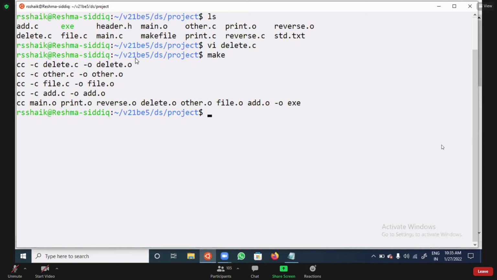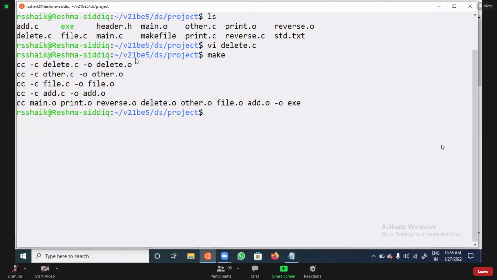A warning is not an error. With a warning the .o file will be created. If there is an error, the .o file will not be created. Sorry, with warnings it will be created. Warnings just indicate that there is some problem, but an error you must mandatorily fix. I hope you are clear on this point. Even though you have warnings, the .o files will be created.